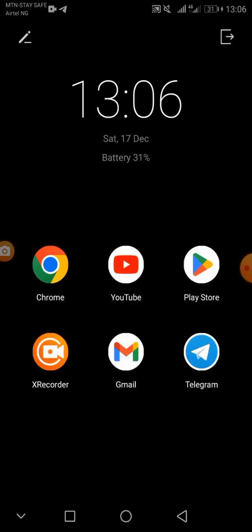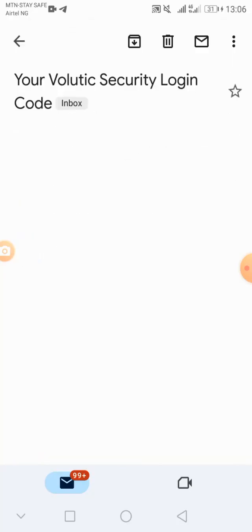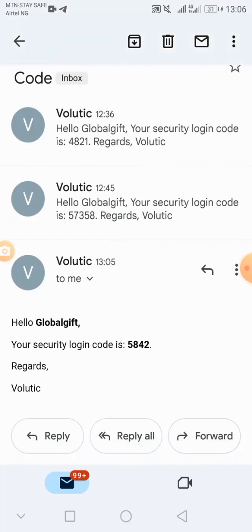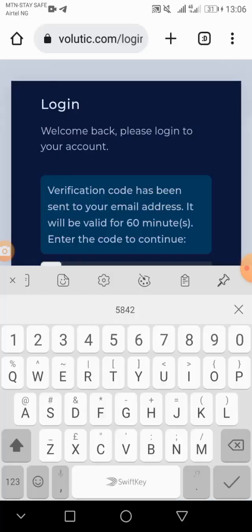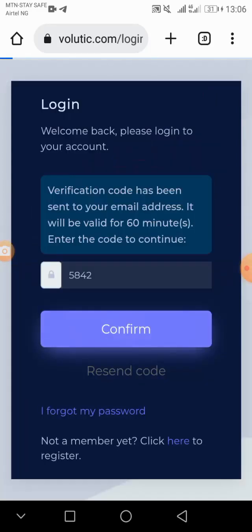Let's go back to our Gmail there. Yeah, the code was sent to us. You copy the code, go back to the site, put the code there, and you confirm.